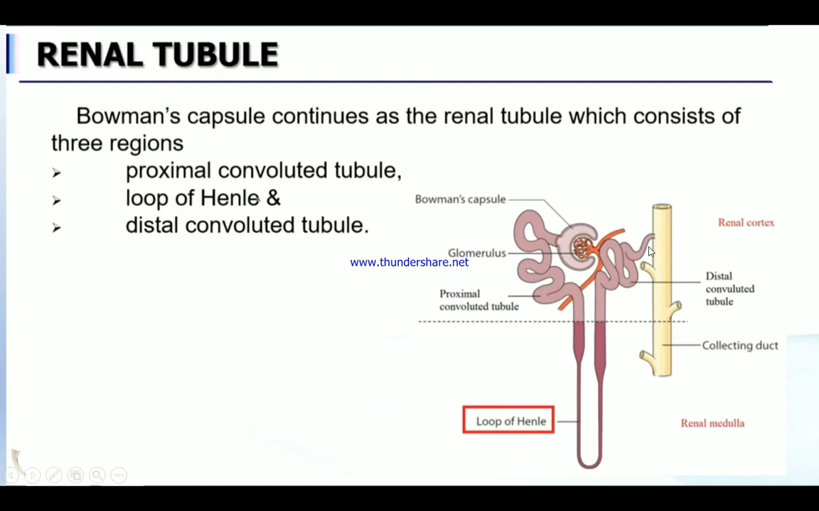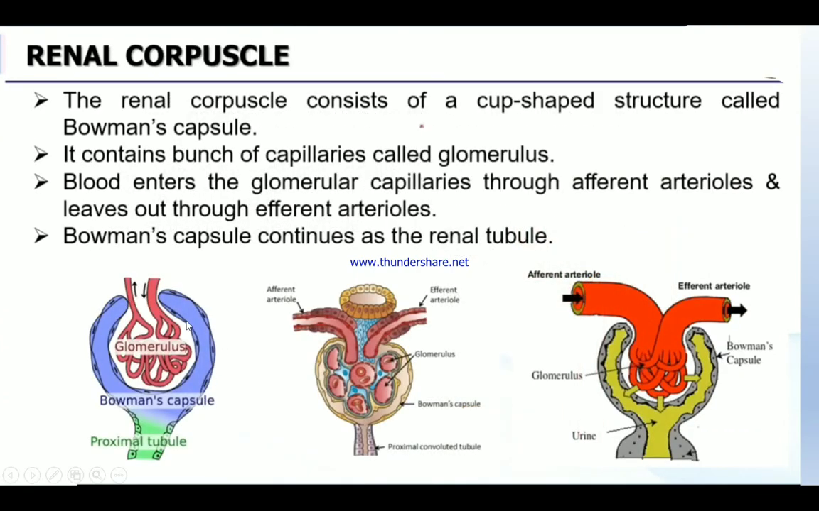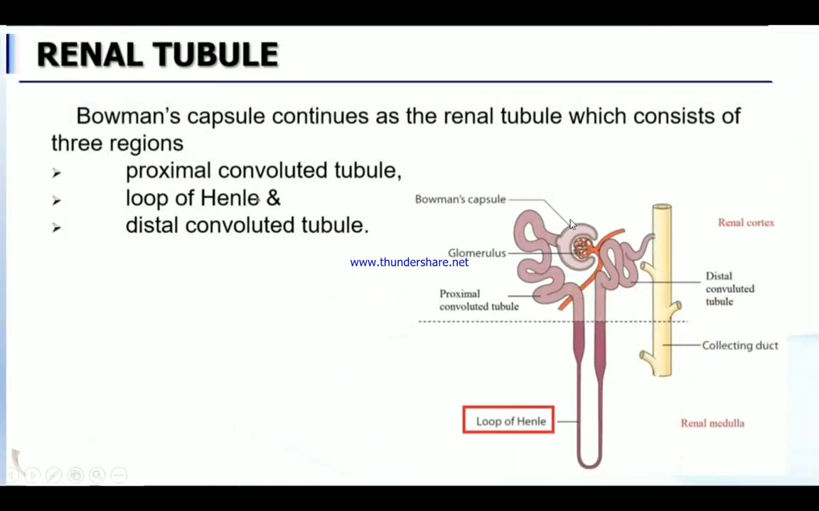Previously I taught you about the Bowman's capsule, the renal corpuscle. What are its parts? Bowman's capsule, then glomerulus, and then the afferent arteriole and efferent arteriole. And next, the renal tubule. Three parts are there. What are they? Proximal convoluted tubule, loop of Henle, and distal convoluted tubule.